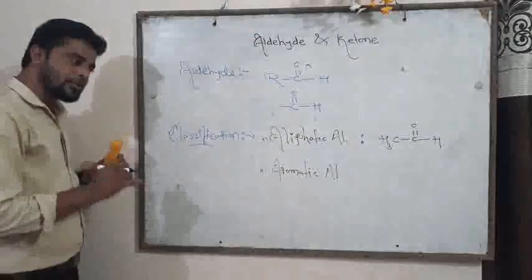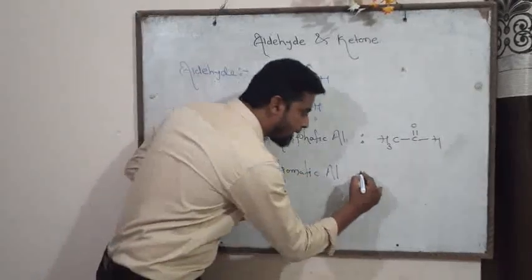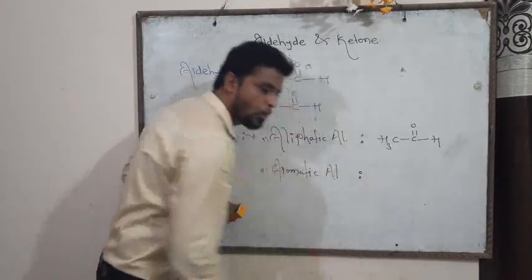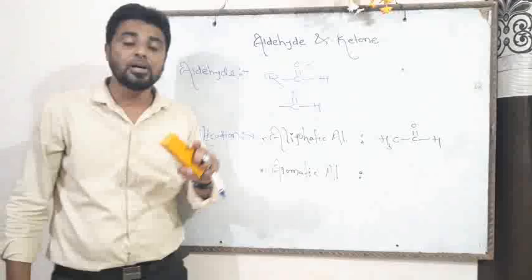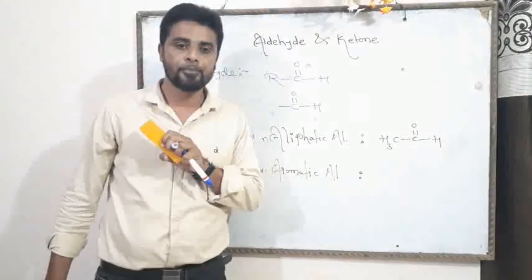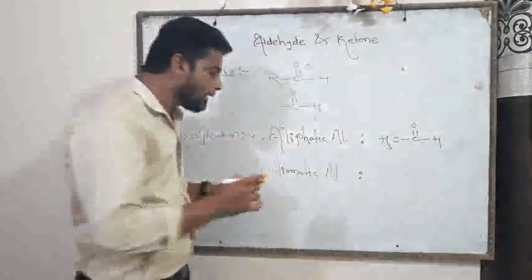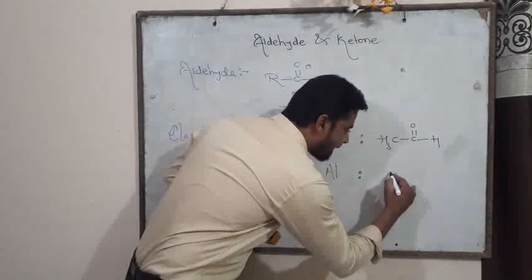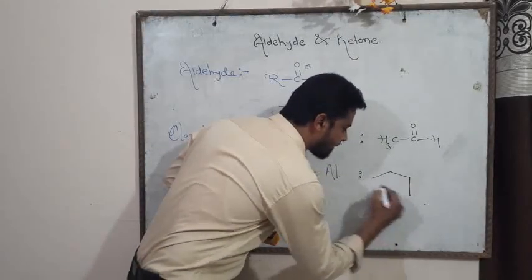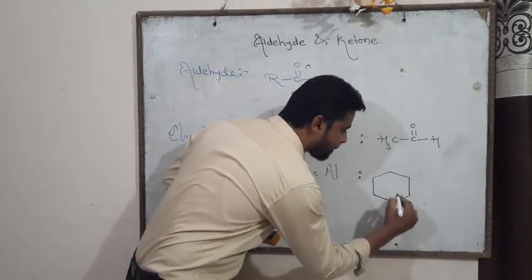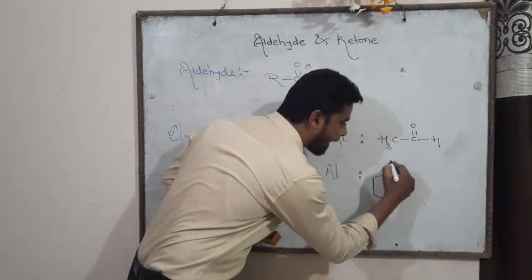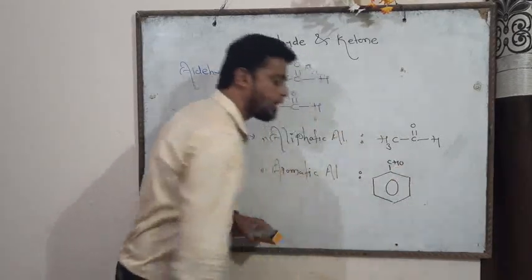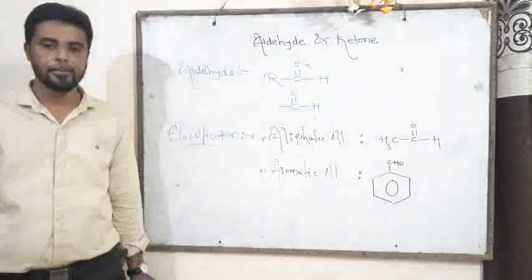Now friend, in case of the aromatic aldehyde, the formyl functional group is directly attached to the benzene ring. Now friend, when the CHO group is directly attached to the benzene ring, then the name of this compound is benzaldehyde. CHO. It is called benzaldehyde.